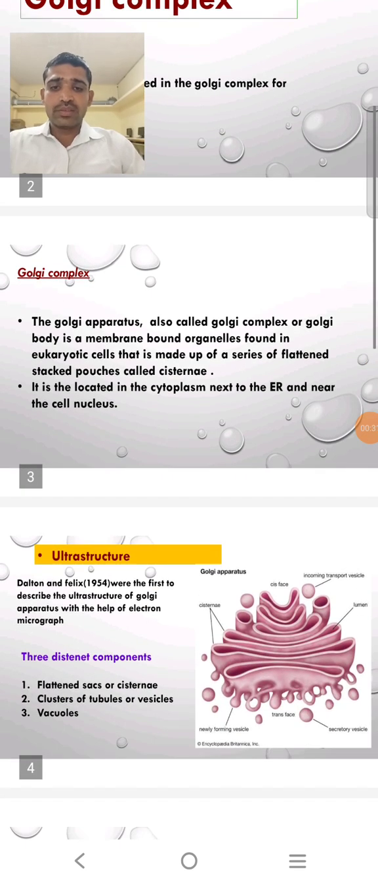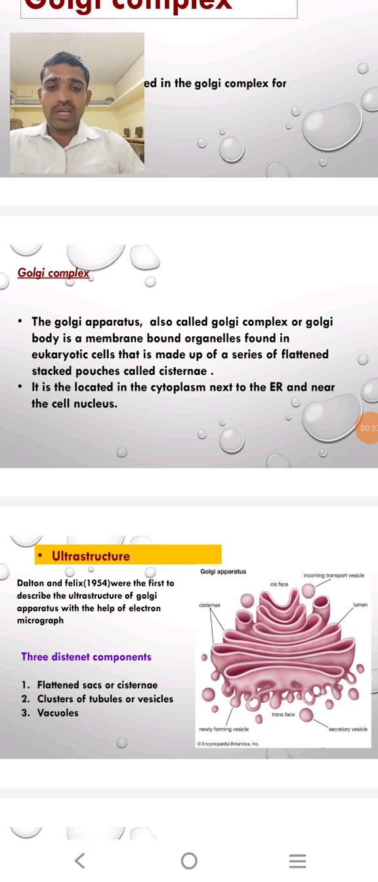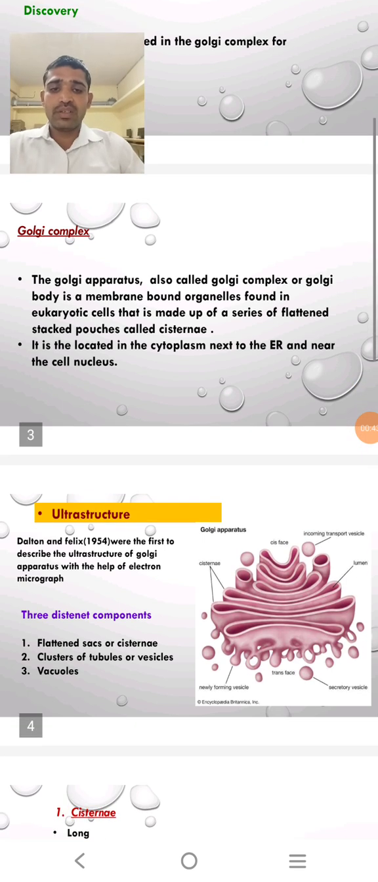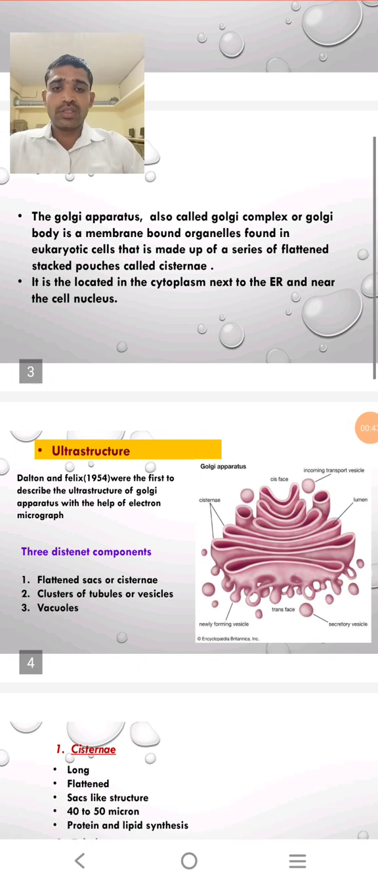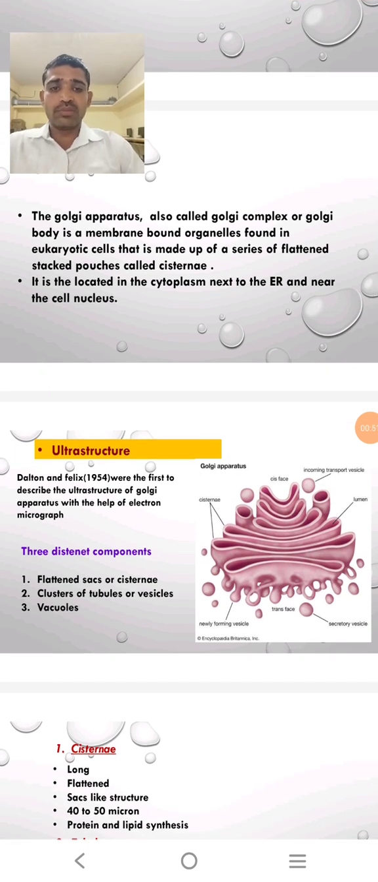The Golgi apparatus, also called a Golgi complex or a Golgi body, is a membrane-bound organelle found in eukaryotic cells that is made up of a series of flattened stacked pouches called cisternae. It is located in the cytoplasm next to the ER, or endoplasmic reticulum, and near the cell nucleus.